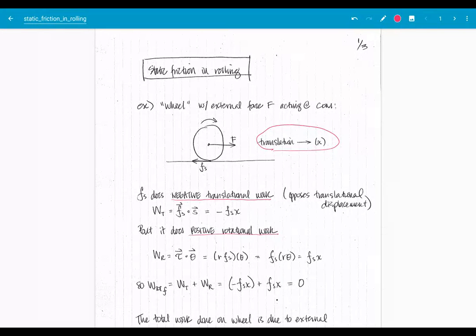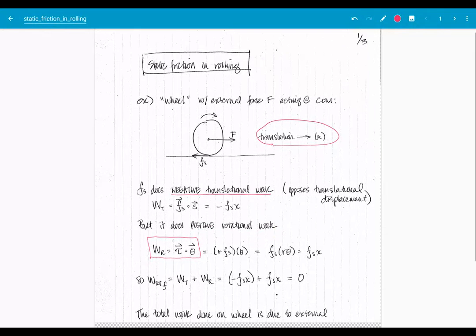We're using rotational quantities here instead of translational. So if I look at the rotational work done, instead of looking at the scalar product of force and displacement, I'm now looking at the scalar product of torque and angular displacement. But it's going to give me the same thing. So I can figure out what that is. In this particular case, both the torque and the angular displacement are into the page, so they're aligned. And this is going to give me positive work. So positive work done by static friction here in the rotational realm.